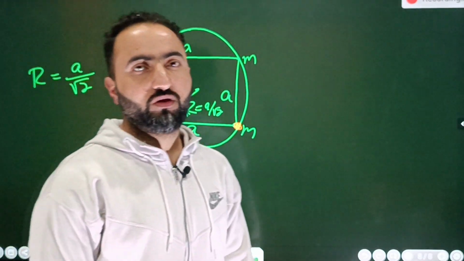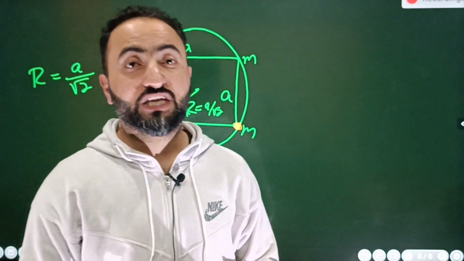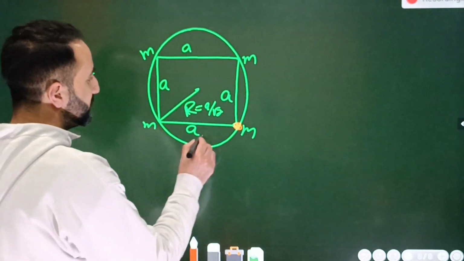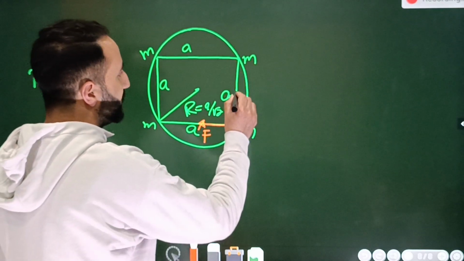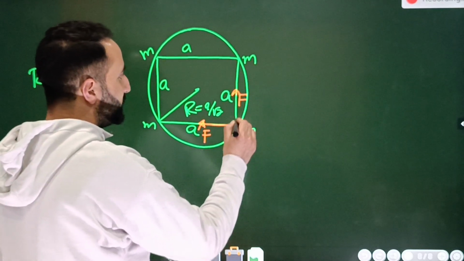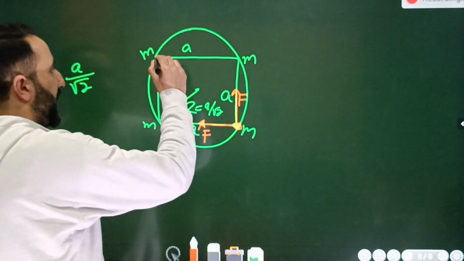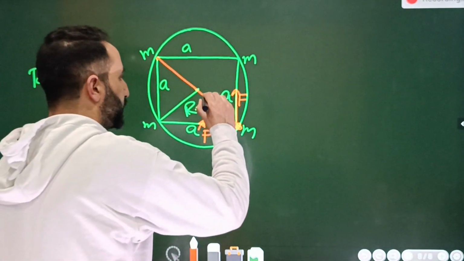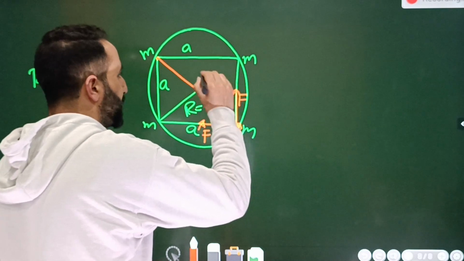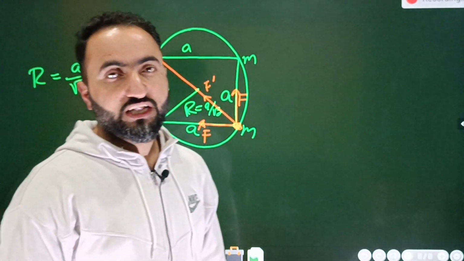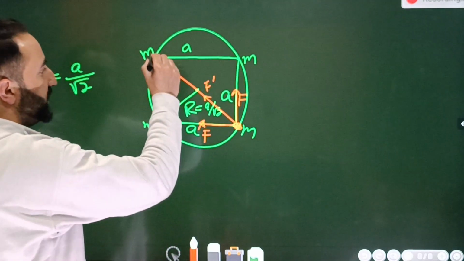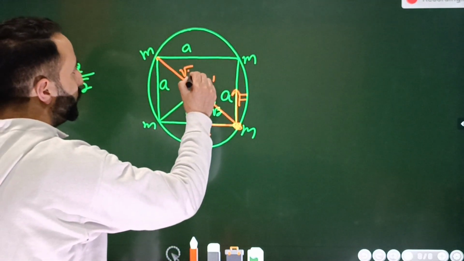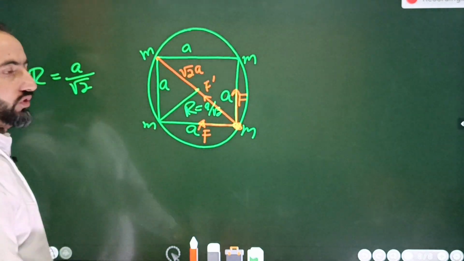So how many forces will be there on this particle? There will be 3 forces on this particle. Because of this m, there will be attractive force, वो होगा F. ठीक है ना बेटा? Because of this m, there will be force in this direction, that will be equal to F. ठीक है बेटा? And then because of this, there will be another force like this which is equal to F dash. ठीक है बेटा? So how many forces are there? 3 forces. This is F and F because the separation is a. यहाँ जो separation है बेटा, that is equal to root 2a because the length of the diagonal of a square is equal to root 2a.